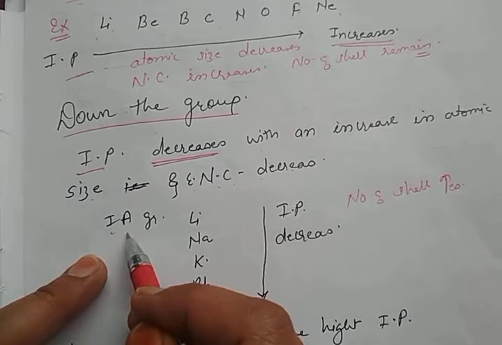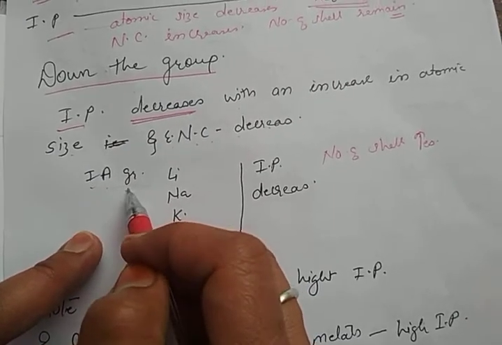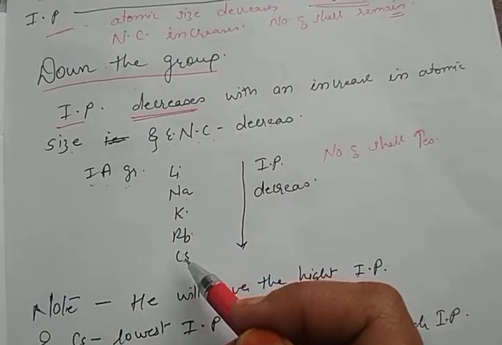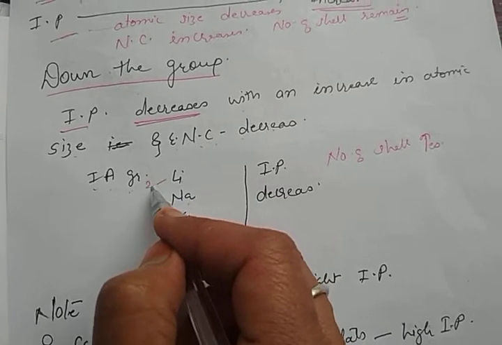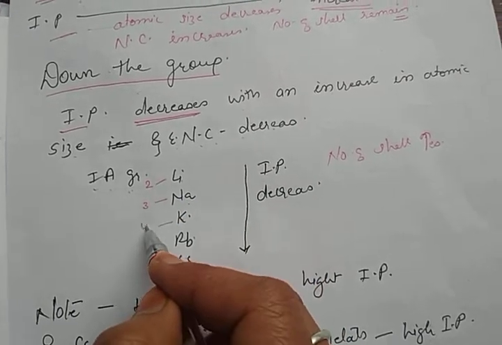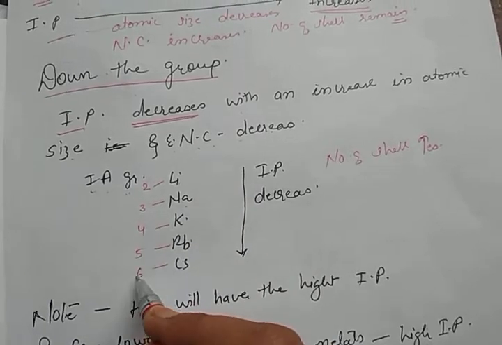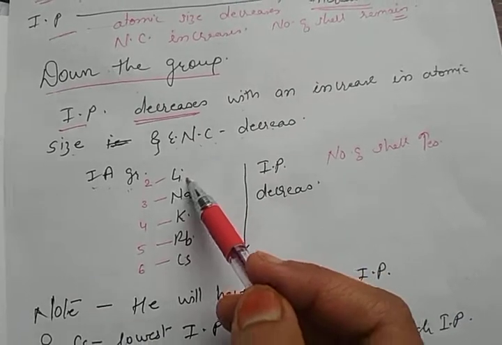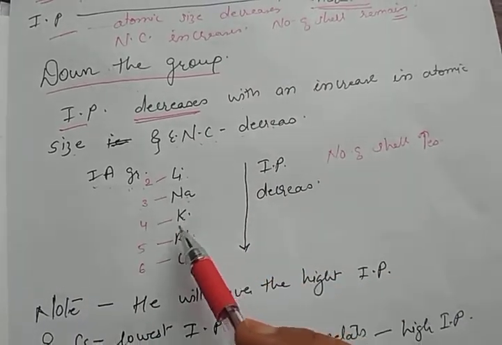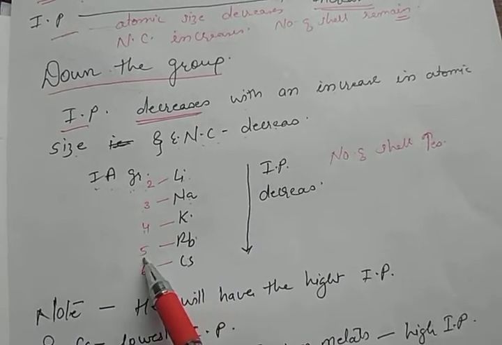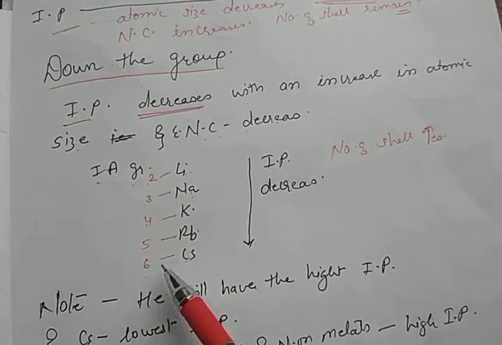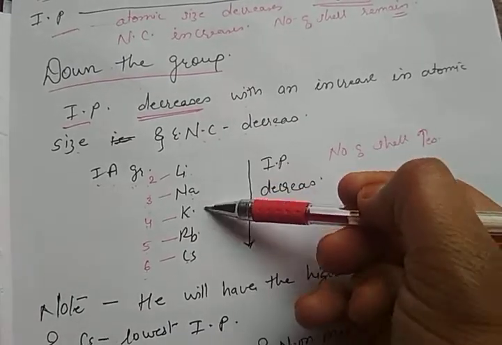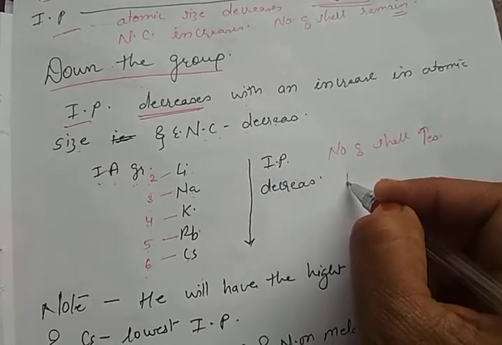Let's take the example of group 1A, that is the first group, alkali metals: lithium, sodium, potassium, rubidium and cesium. Lithium is in the second period, sodium in the third period, potassium in the fourth period, rubidium in the fifth period and cesium in the sixth period. It means the same number of shells are present in them. Lithium has 2 shells, sodium 3 shells, potassium 4 shells, rubidium 5 shells, cesium 6 shells. Due to the addition of a new shell in each new element, when we move from top to bottom, the atomic size increases.